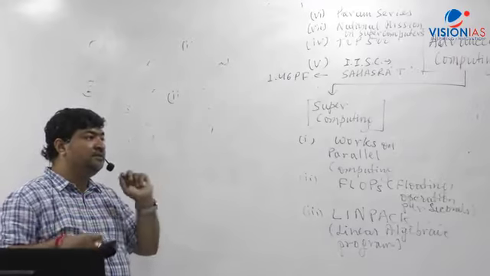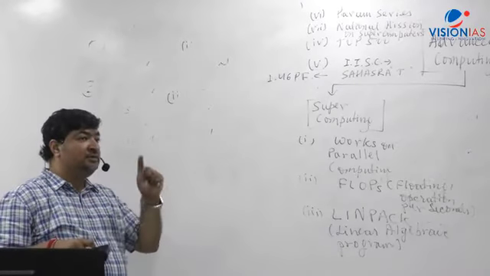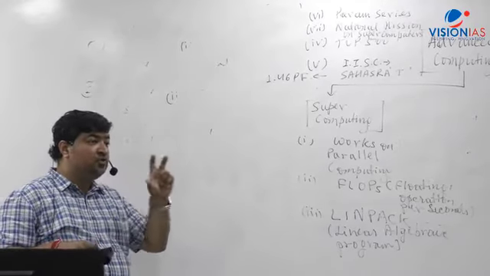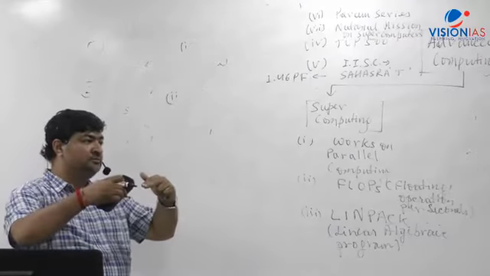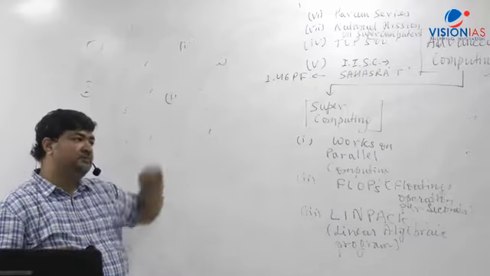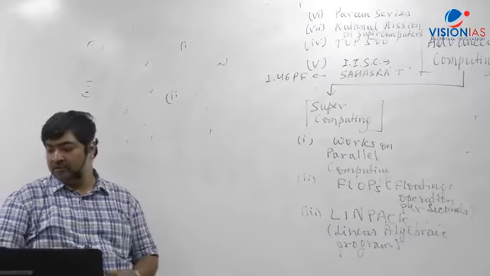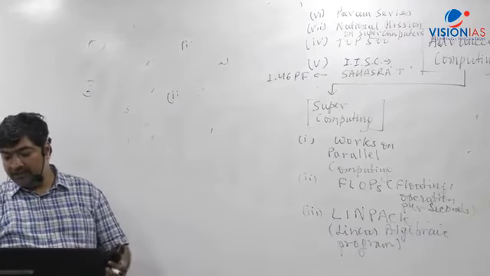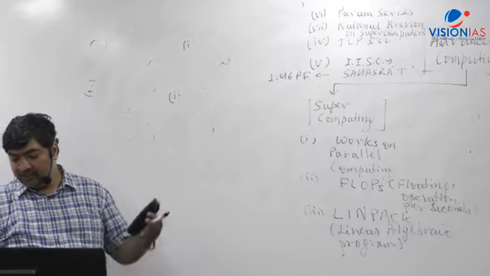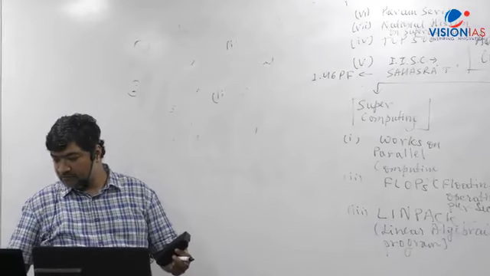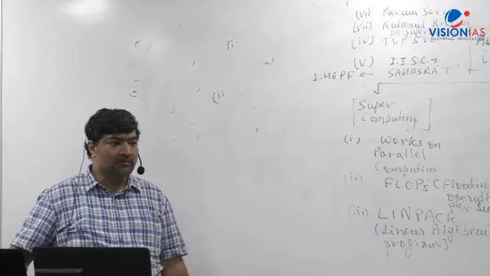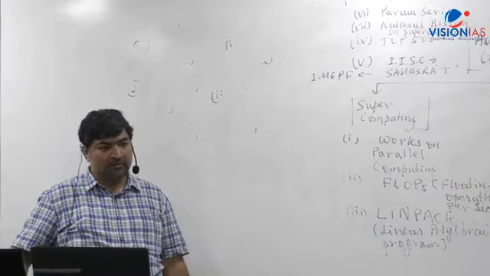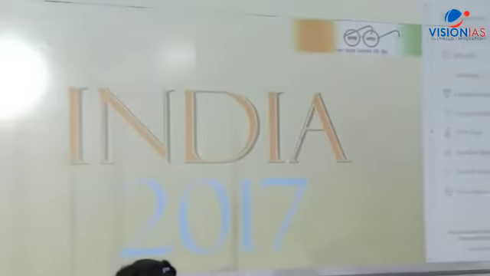So we have 70, now see that's what India's achievement. We have now 70 supercomputing facilities in India. Now all these are getting connected together. That is what the funding has been given. Now if you look at here, this funding part of it, this India Yearbook has given the information. All the supercomputers are basically measured or categorized through flops only. And also in terms of how much storage they can store the data.